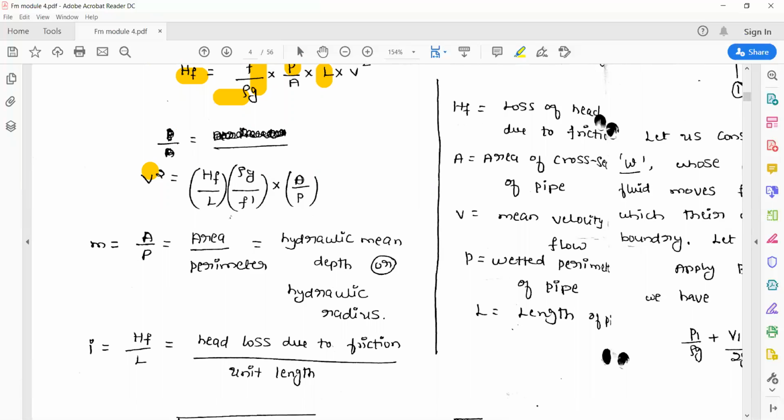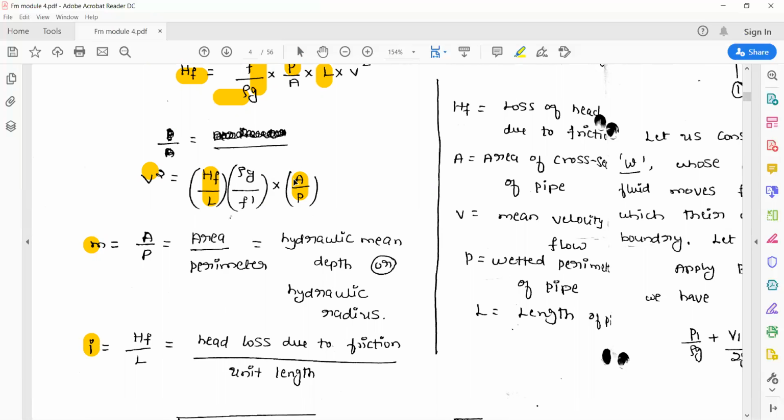Actually, A by P, the ratio of cross-sectional area to the wetted perimeter, is denoted by m. And also hf by L, the head loss due to friction per unit length, is denoted by i.